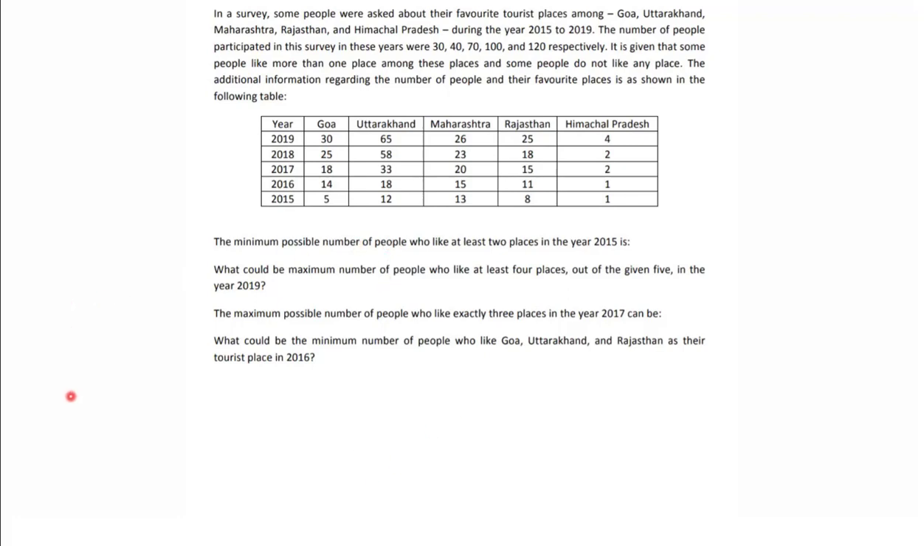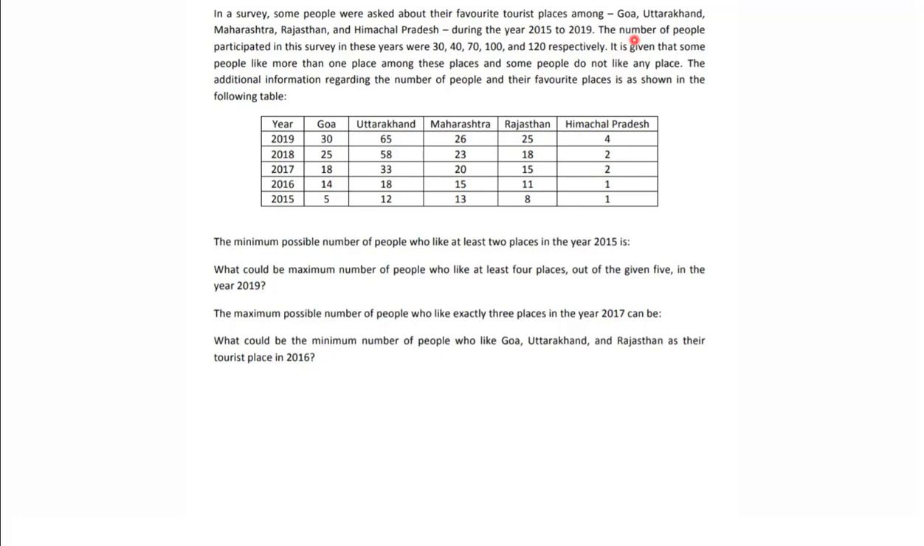They are saying in a survey, some people were asked about their favorite tourist place. So some places are given to us. How many places are there? 5 places are there. So a 5 segment diagram is given to us, right? From 15 to 90, no problem.